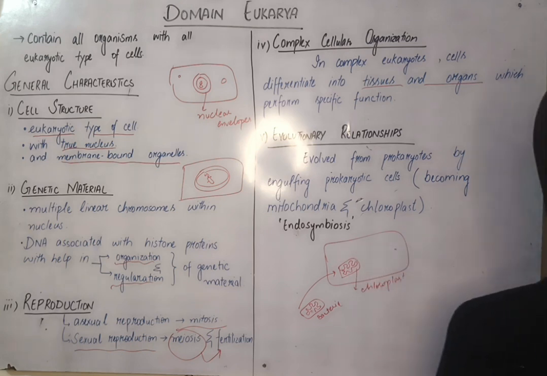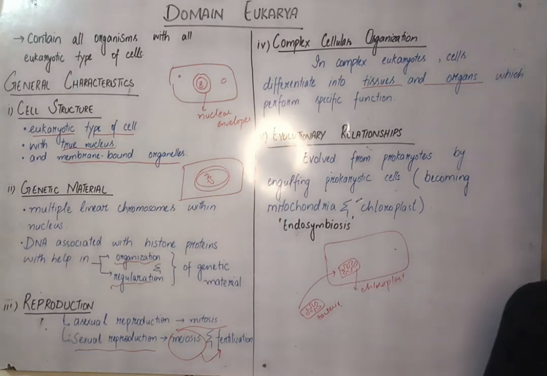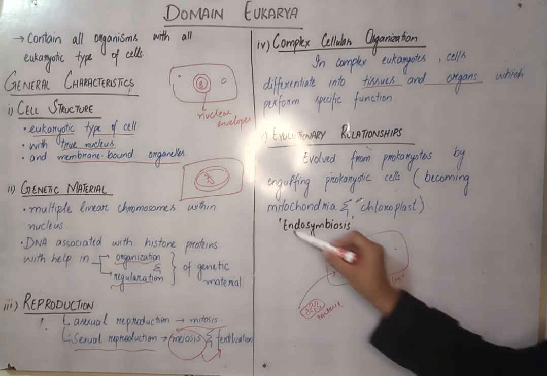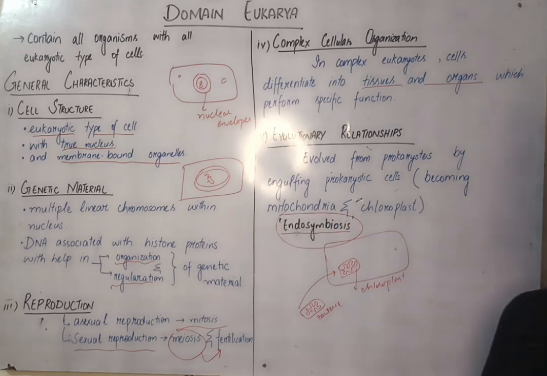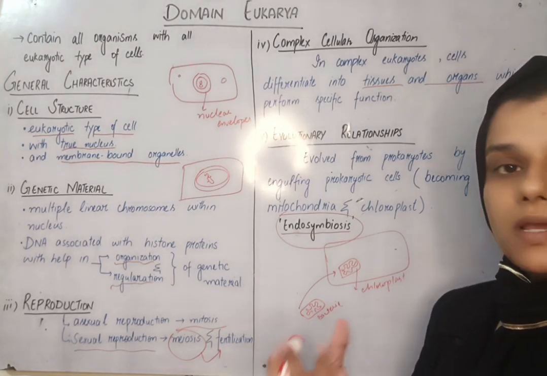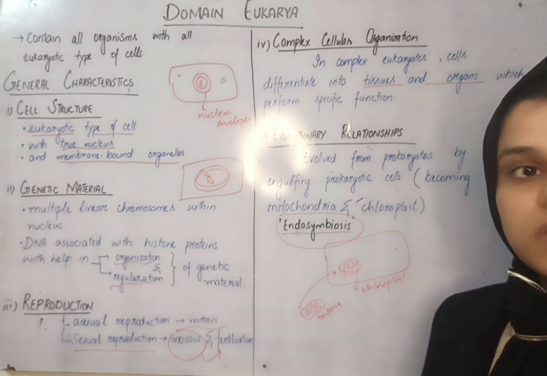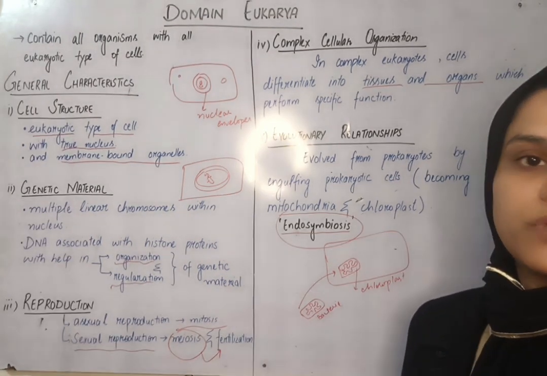So, obviously, it's a plant cell or an alga. So, this hypothesis in which prokaryotic cells were engulfed by these cells, in order to make them more complex and help them in their functions by symbiosis, is called endosymbiosis. And endosymbiosis is one of the hypotheses by which we generate this notion that eukaryotic cells have arisen from a prokaryotic cell. So in evolutionary relationship, eukaryotes have evolved from prokaryotic cells.